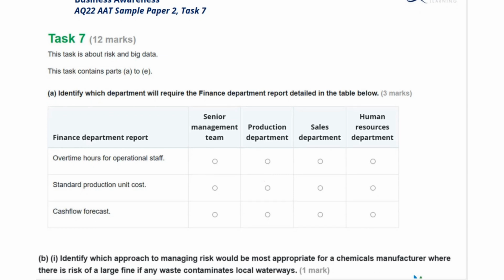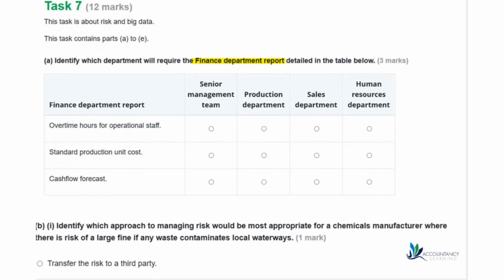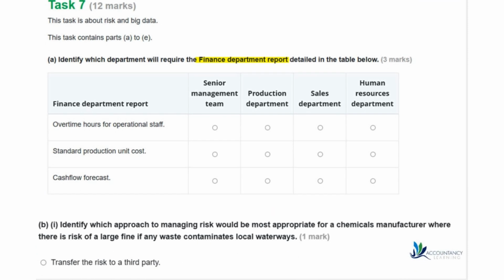The first part is to identify which department will require the Finance Department report detailed in the table below. So this is going to be a report that the Finance Department create. So overtime hours for operational staff. That report is going to be used by the Human Resources Department. So it's staff related. They would need to see the overtime that staff are doing. So the finance report would go to HR.